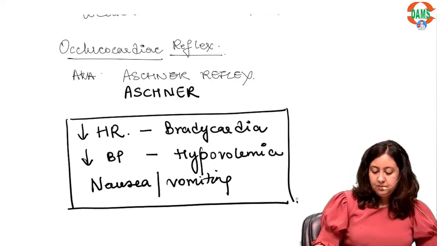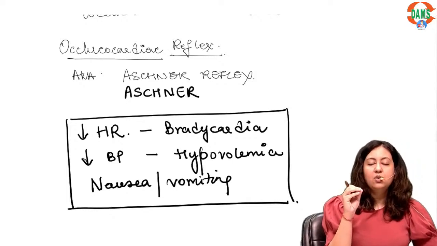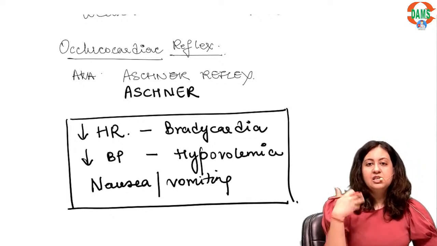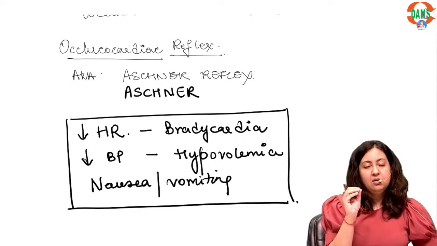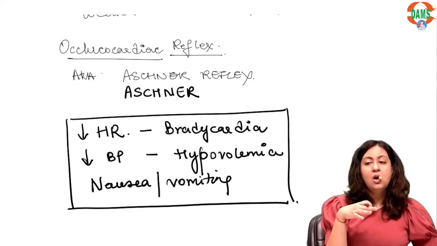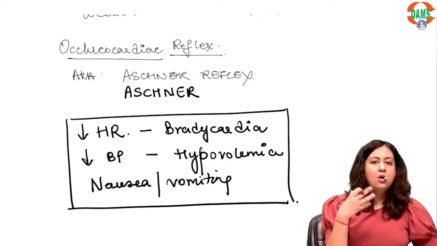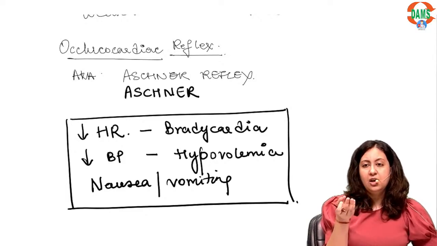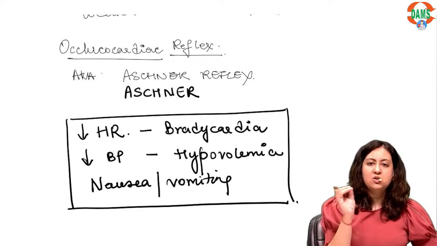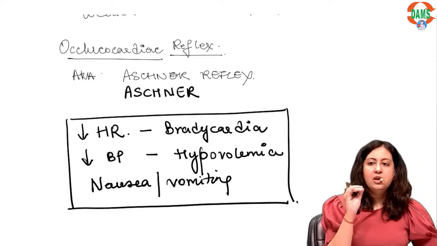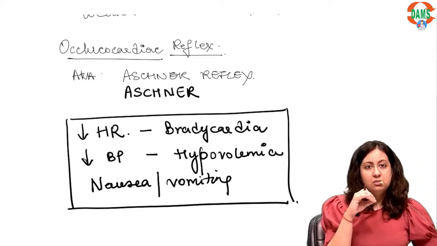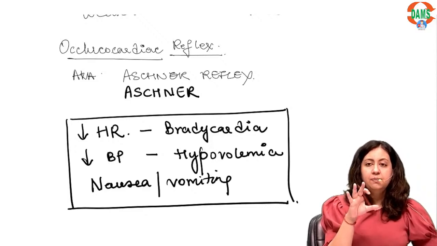Okay. Now this reflex, oculocardiac reflex, is precipitated when there is unnecessary pressure on the extraocular muscles. Alright, it can happen as a result of orbital floor fracture, or it can also happen when you are operating and you are handling the extraocular muscles, then also this reflex can happen.